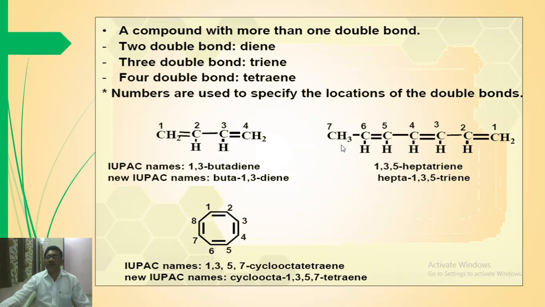The next example is 1,3,5-heptatriene. 3 double bonds are there, and therefore triene. Next example is 1,3,5,7-cyclooctatetraene. This is a cyclic compound and 4 double bonds are there, and therefore the IUPAC name of this compound is 1,3,5,7-cyclooctatetraene.